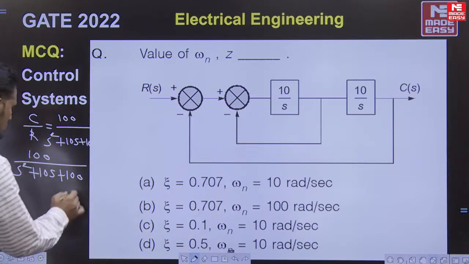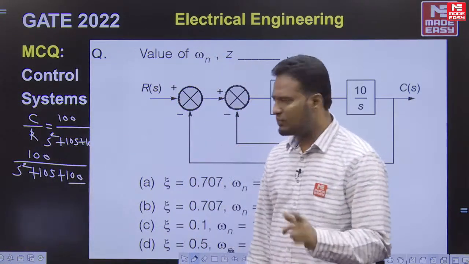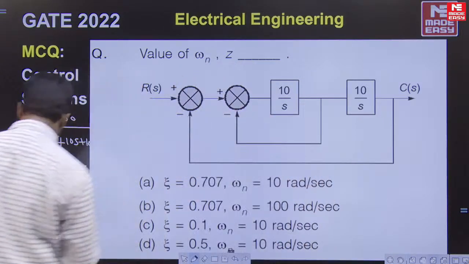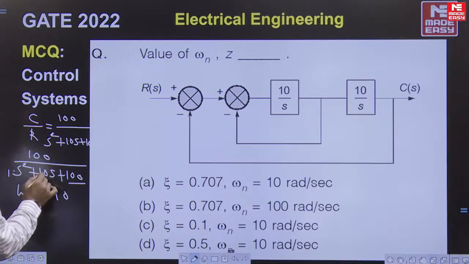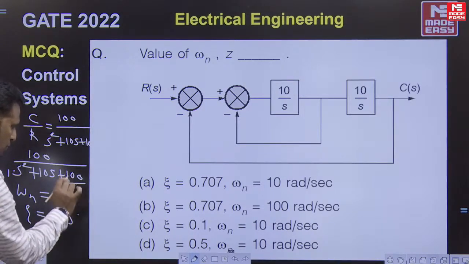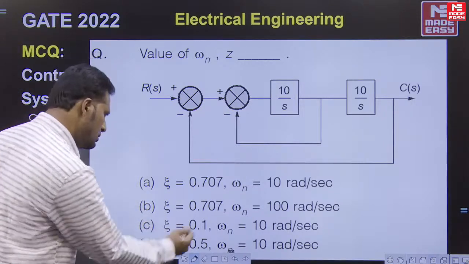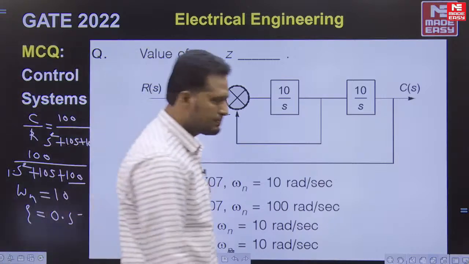To find omega n and zeta, the function need not be in standard form, except that the s square coefficient has to be 1. So omega n of the system is 10. 2 zeta omega n is 10, so zeta becomes 0.5. The answer is omega n 10 and zeta 0.5, which is option D.